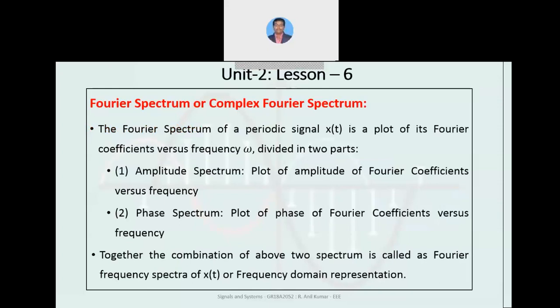So coming back to the slides, the amplitude spectrum is a plot between the amplitude of Fourier coefficients and frequency, and the phase spectrum is the plot between the phase of Fourier coefficients and frequency. Together, the combination of these two spectra is called the Fourier frequency spectra of x of t, the frequency domain representation.